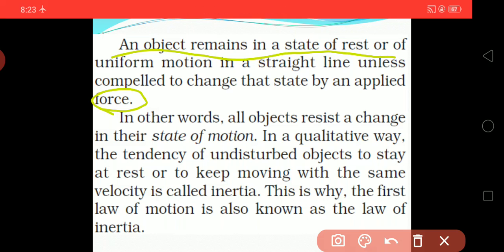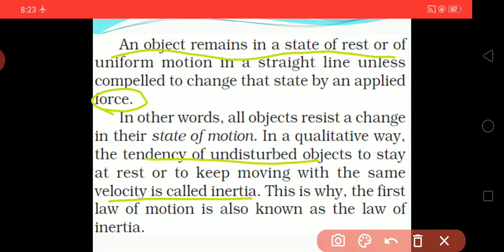Force is the main cause due to which an object changes its state. In other words, all objects resist a change in their state of motion. This is the tendency of an undisturbed object to stay at rest, as we have just discussed, if we are not giving any force, or to keep moving with the same velocity, and it is called inertia.